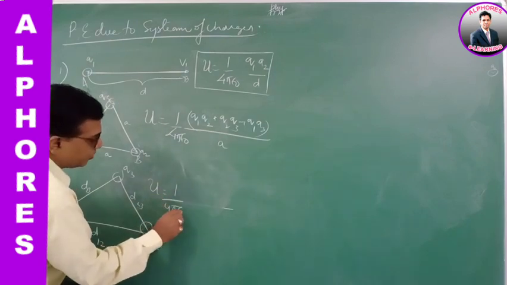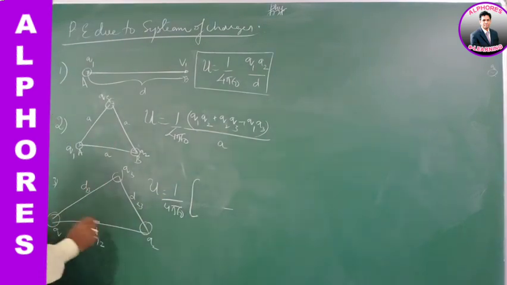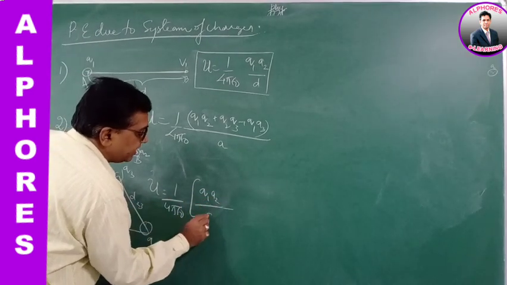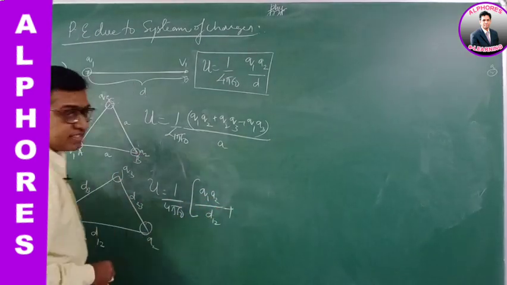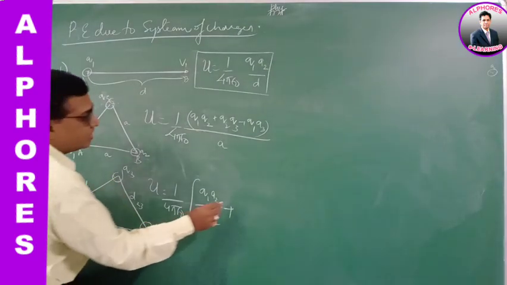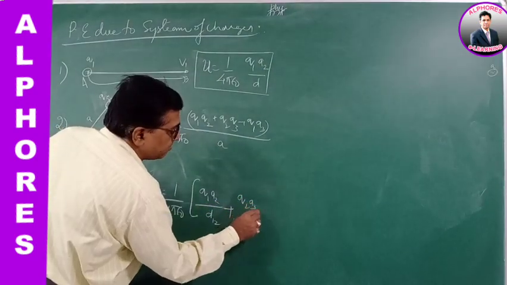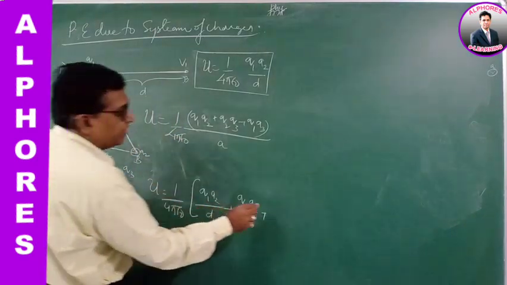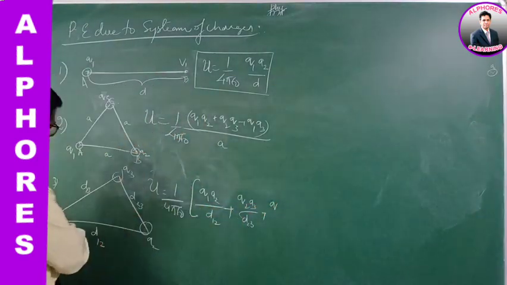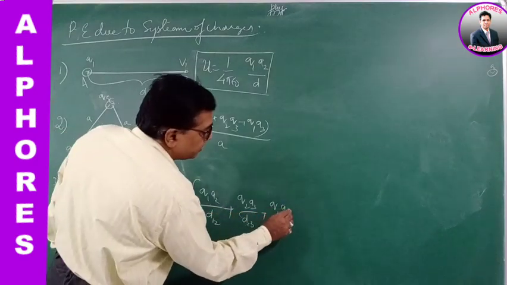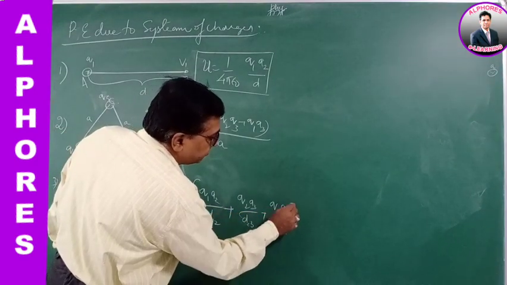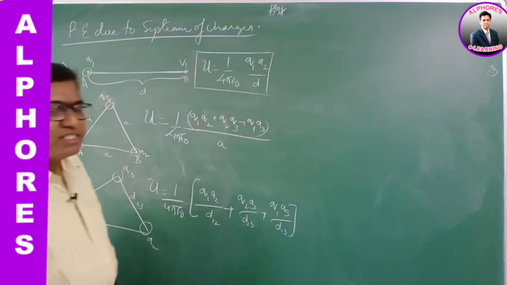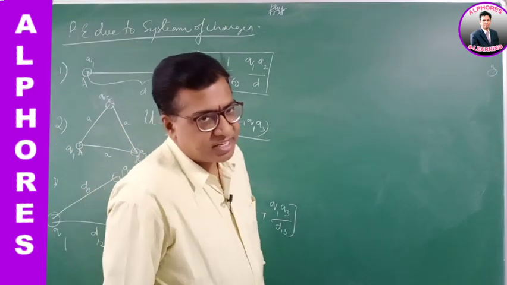The potential energy is 1 by 4 pi epsilon naught times Q1 Q2 by D12 plus Q2 Q3 by D23 plus Q1 Q3 by D13. So this way you find out the potential energy for the combination of three charges.